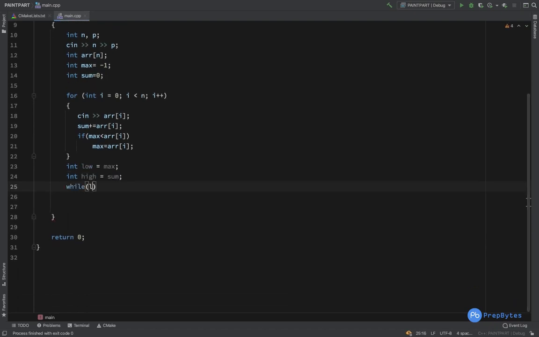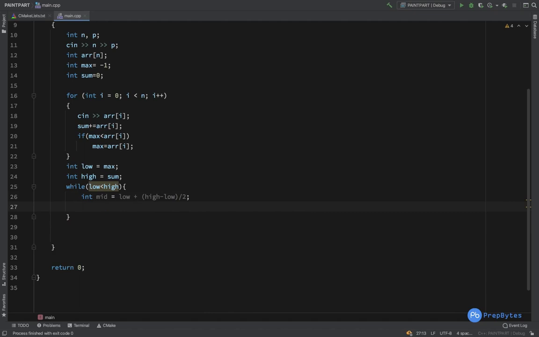Now while low is less than high, int mid. Now it is integer, it can be long, depends on the constraints of the question. Fine. We get low plus high minus low divided by 2. So we get the mid.